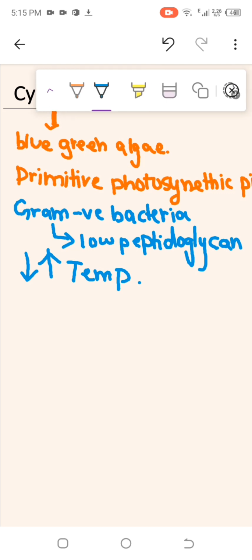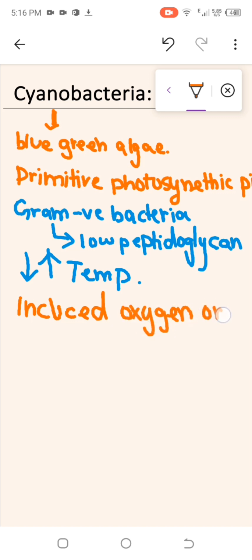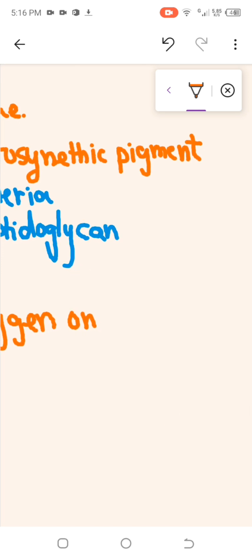With that, remember, cyanobacteria are the first organisms that induced oxygen on earth. Cyanobacteria were the first organisms because of which oxygen came on earth.